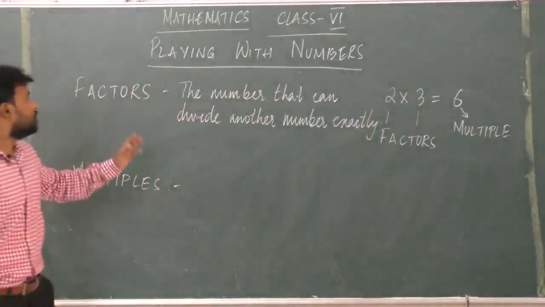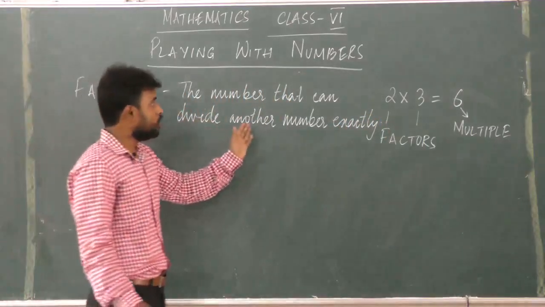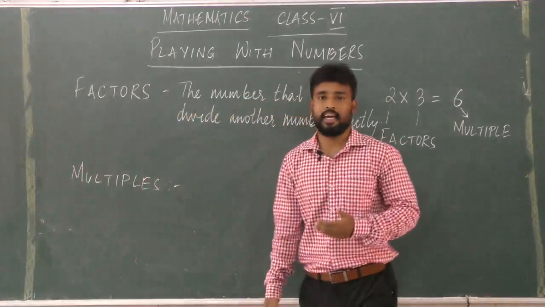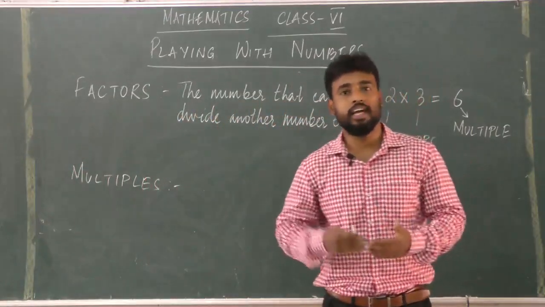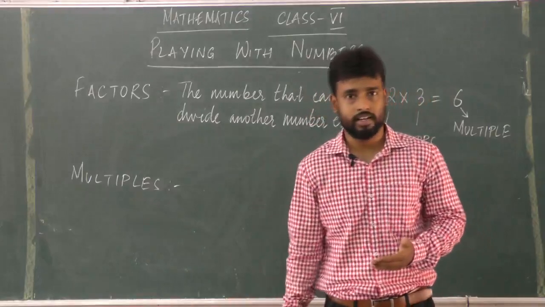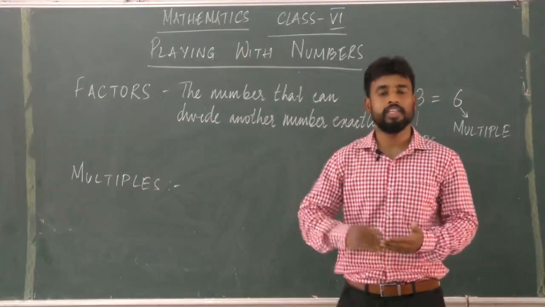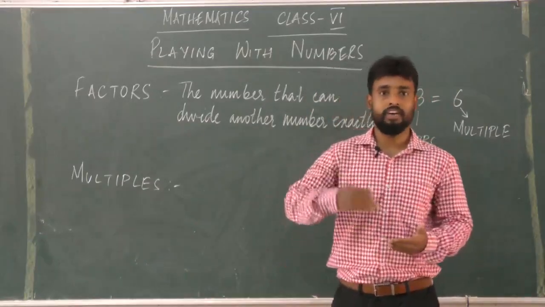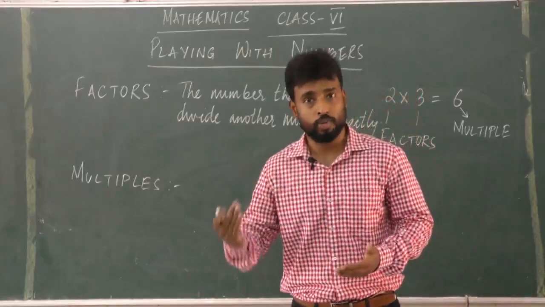So I have written, factors are what? They are the numbers that can divide another number exactly. For example, if 3 can divide 9, so 3 is a factor of 9. If 4 can divide 12, 4 is a factor of 12. If 5 can divide 20, 5 is a factor of 20.